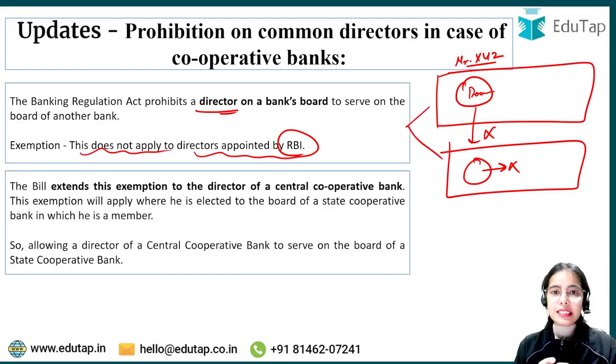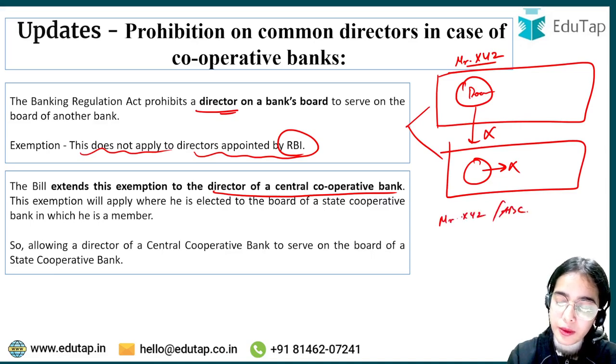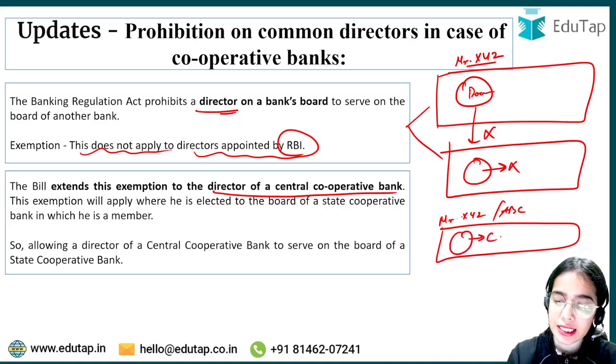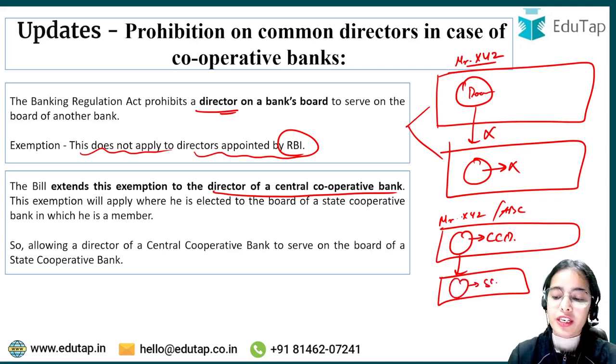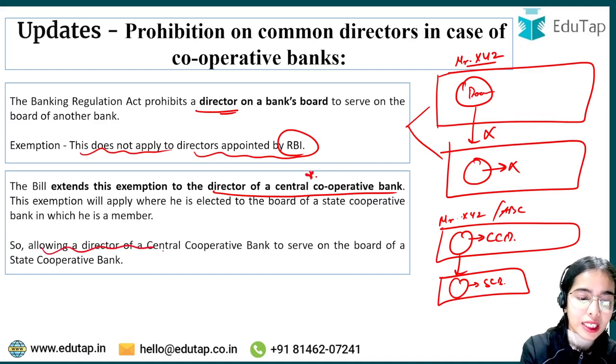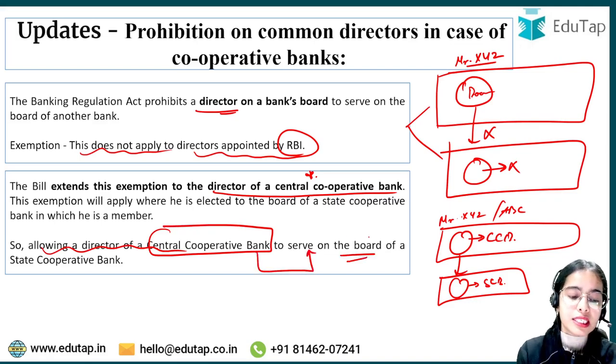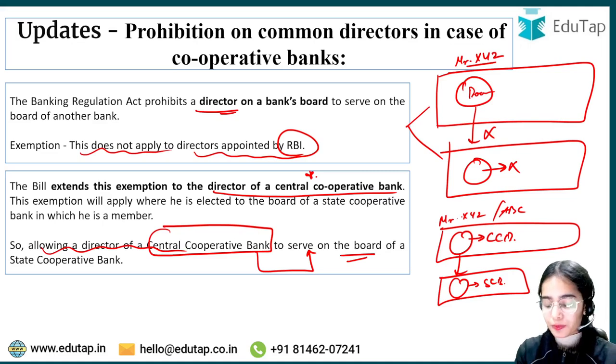Now the bill extends this exemption to the director of a central cooperative bank. That means if Mr. XYZ or ABC is a director in a central cooperative bank, they can become a director on the board of a state cooperative bank. So this is the extension of exemption that is proposed by the bill, allowing a director of a central cooperative bank to serve as a director on the board of a state cooperative bank. So I hope this is clear.